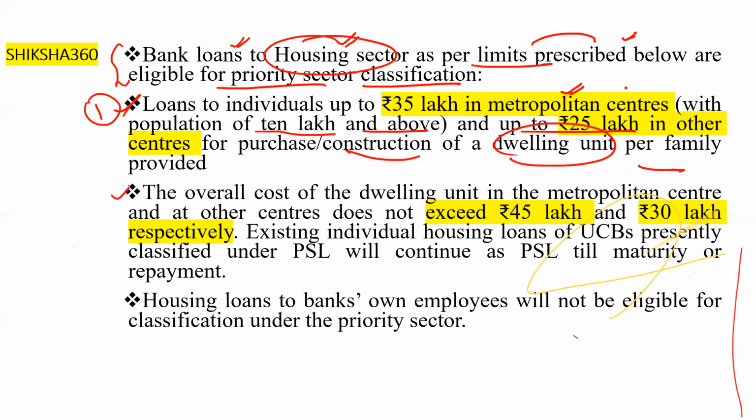On the other hand, the overall cost of the dwelling unit in the metropolitan center and at other centers should not exceed rupees 45 lakh and rupees 30 lakh respectively. So you have to remember both the limits, and this is a very, very important point.